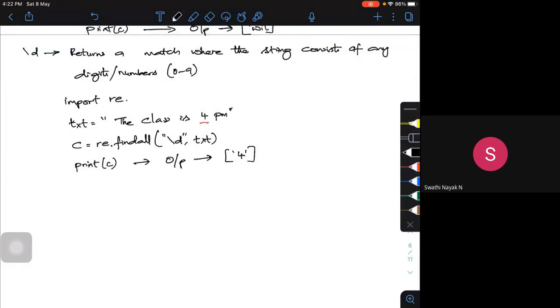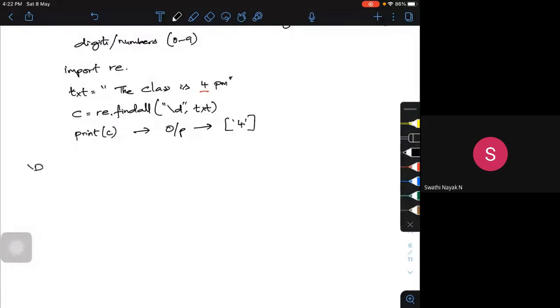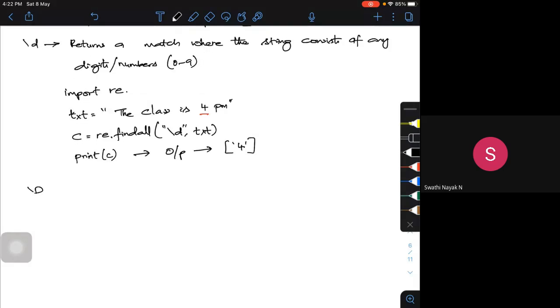But capital D is a similar kind of thing: it returns a match where the string does not contain any digits. When you use capital D, it's quite the opposite of small d. It returns a match where the string does not contain any digits.